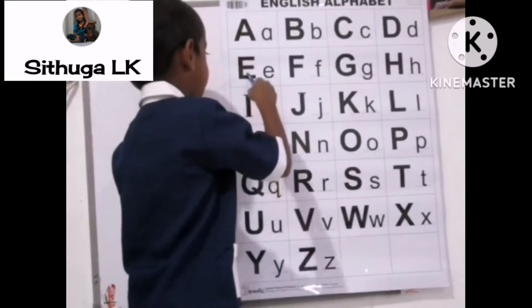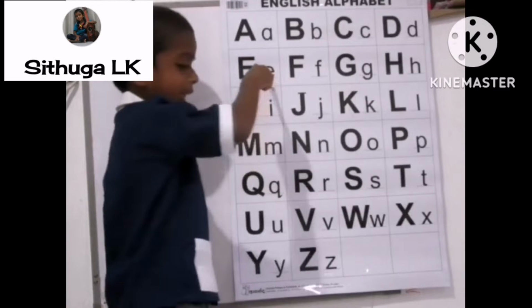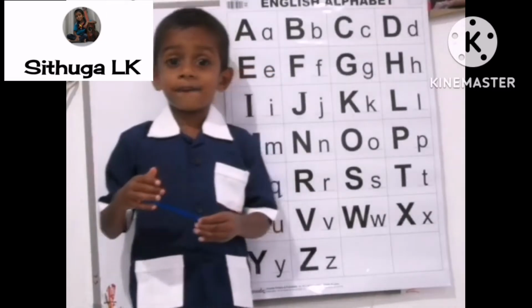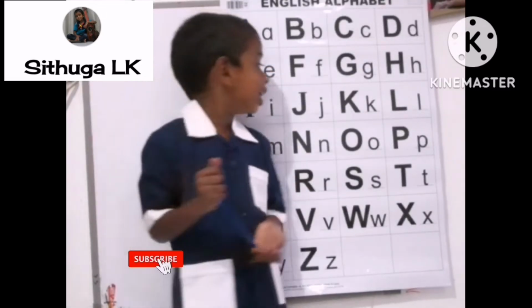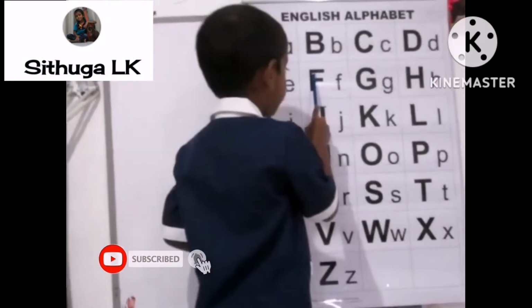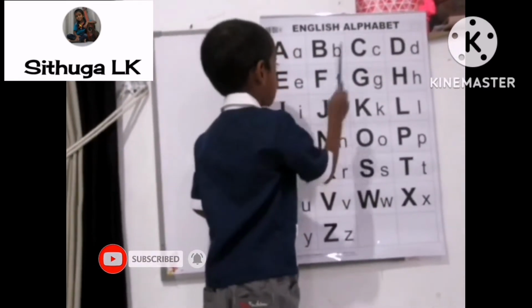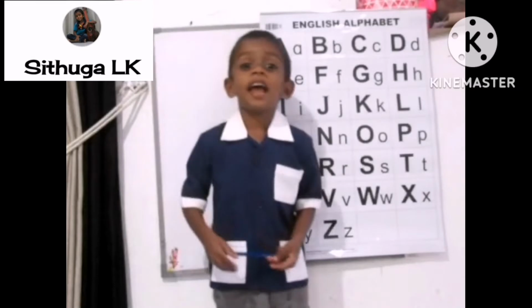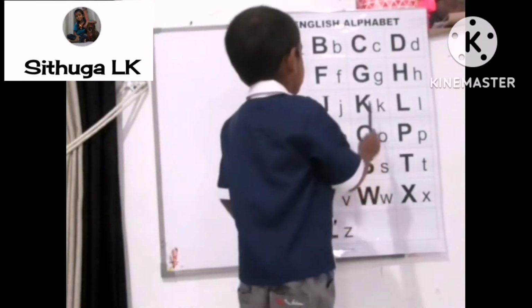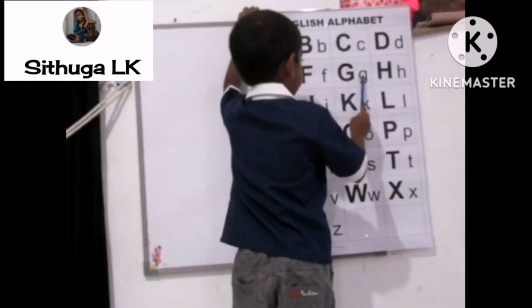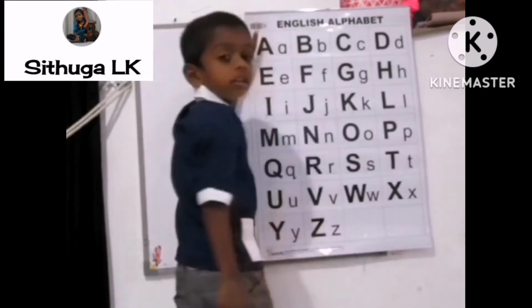Ood. Capital E, simple E. What is the sound of E? A. Capital A, simple A. What is the sound of F? Ooh. Capital D, simple D. What is the sound of D?